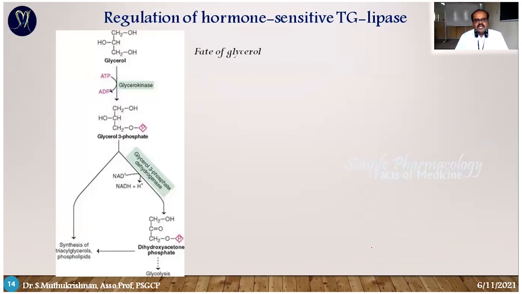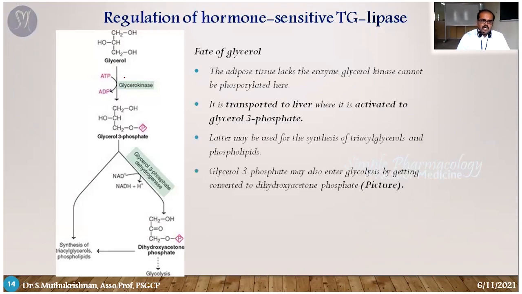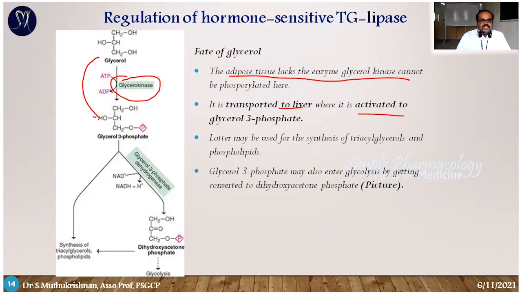So how the glycerol is converted into the other product, you can see here: the glycerol molecule with the presence of the glycerol kinase enzyme. Normally adipose tissue lacks this enzyme, glycerol kinase. So adipose tissue can't carry out this reaction, but this enzyme is transported from the liver, which means it's activated. So the glycerol kinase converts the glycerol into glycerol 3 phosphate.